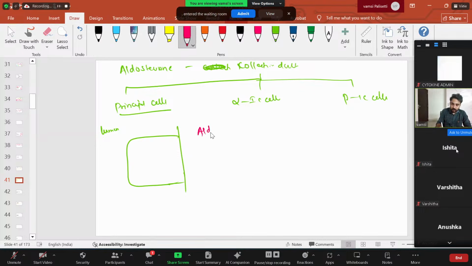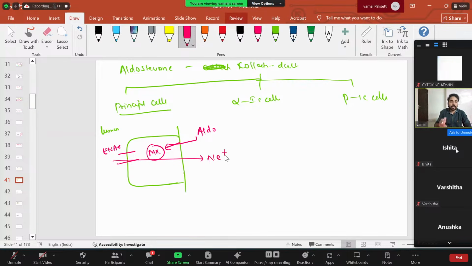This aldosterone will act on the mineralocorticoid receptor, which is a nuclear receptor. Very important. Once the mineralocorticoid receptor is activated, that leads to formation of epithelial sodium channels, ENaC, which help in absorption of sodium. Simple. It also helps in excretion of potassium. So sodium reabsorption and potassium excretion. This is the main function of aldosterone.